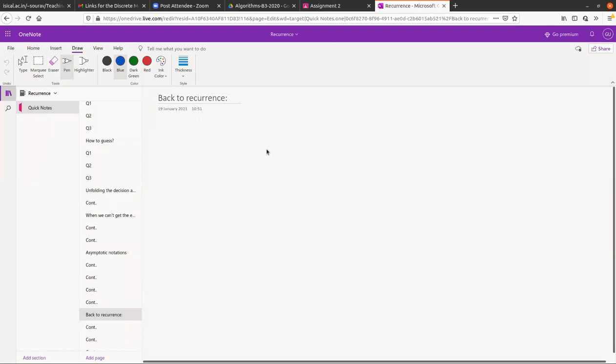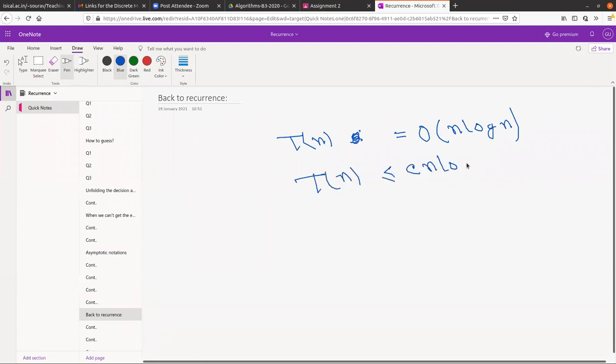So always keep in mind, if you wish to prove something like that, you first have to break that thing into c times log n for some constant c, then apply induction to prove it. Similarly for omega and other notations. Don't ever try to apply induction on asymptotic notations. Here we have some example.